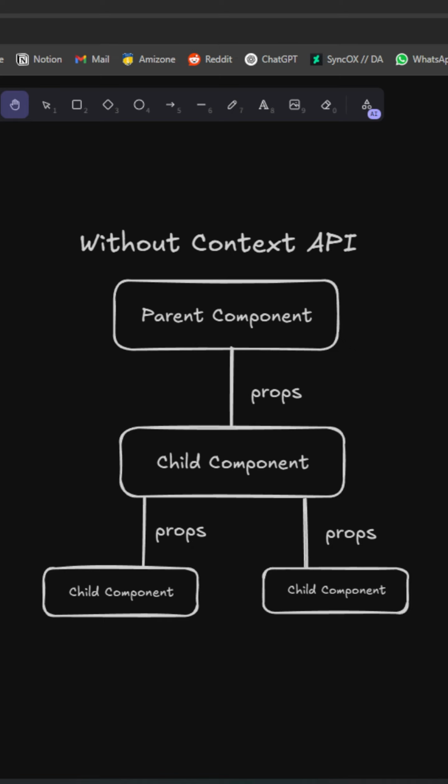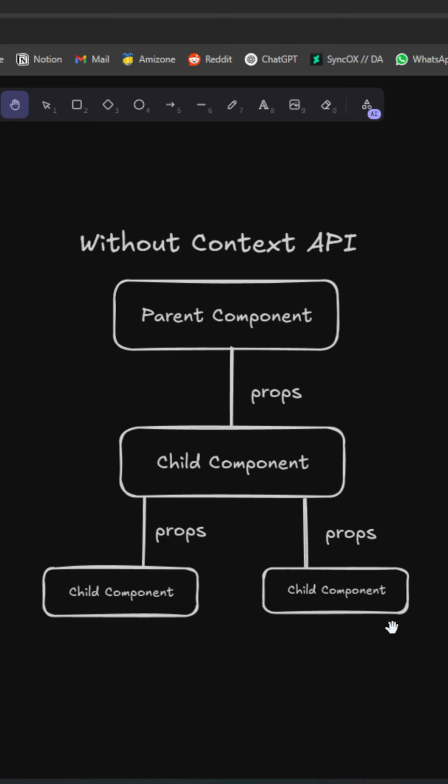Consider a scenario where you have a top level parent component that fetches data from an API and needs to pass this data down to multiple nested child components. Instead of directly passing the data to each child component, you pass it through each intermediary component in the hierarchy until it reaches the desired child component. This passing of props through multiple levels of components is called prop drilling.